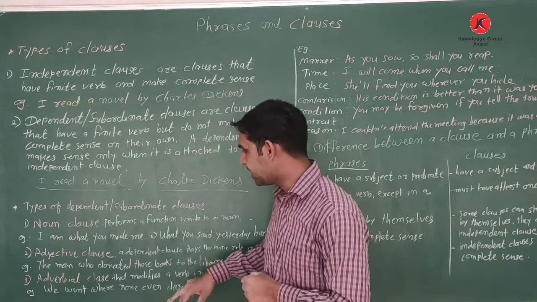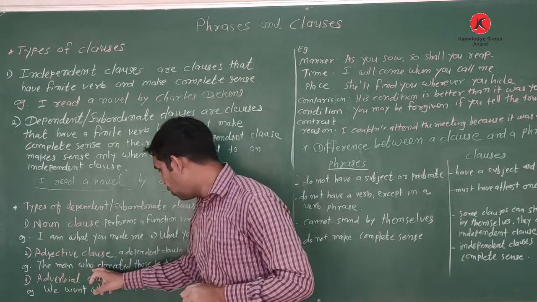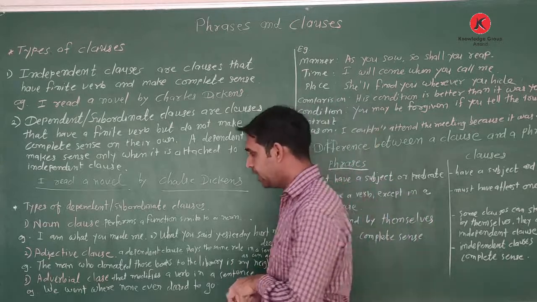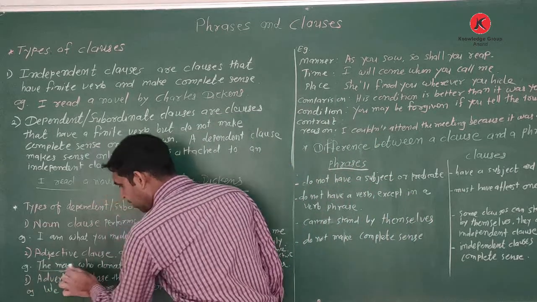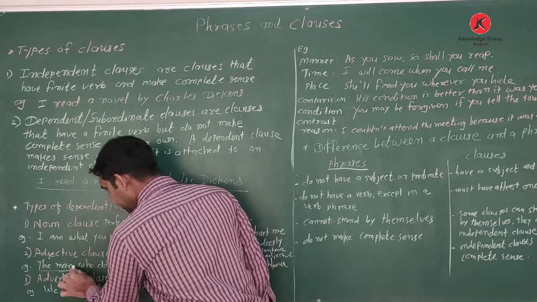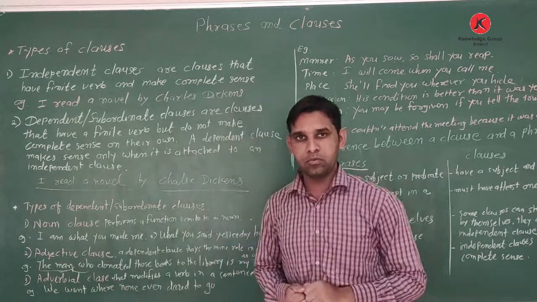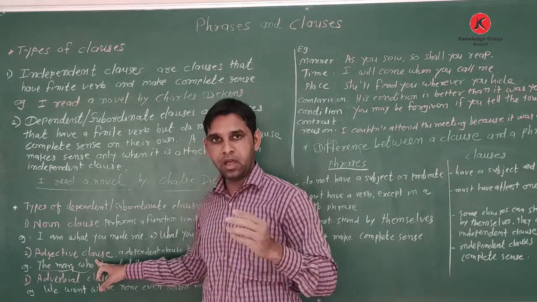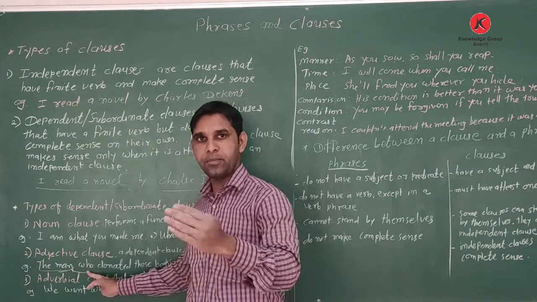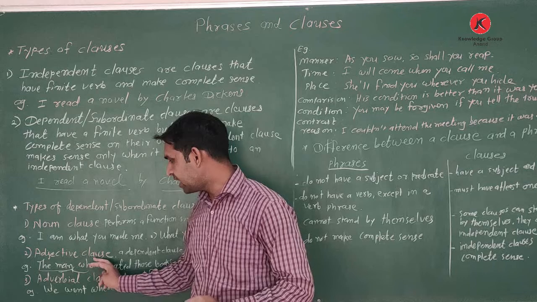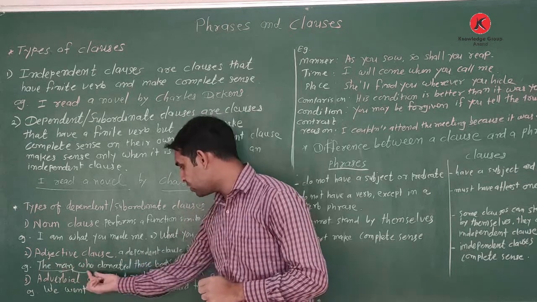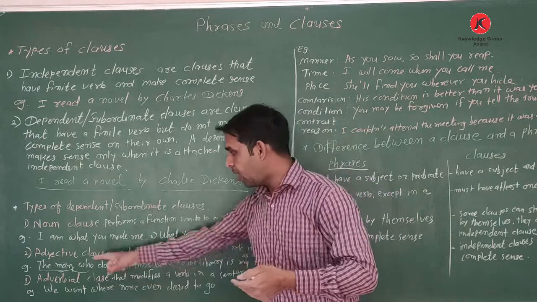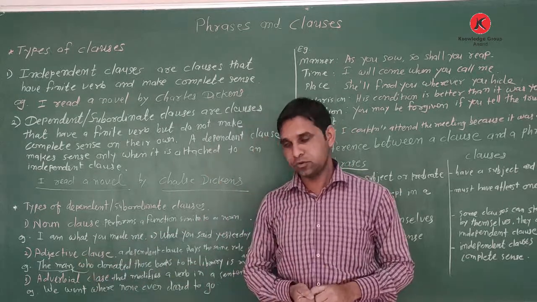The example of that adjective clause: the man who donated those books to the library is my neighbor. Here the man is a noun, but this gives more information about the noun. The role of an adjective clause is to give information about a noun. The man is the noun, and who donated those books to the library gives the information. That is called an adjective clause.